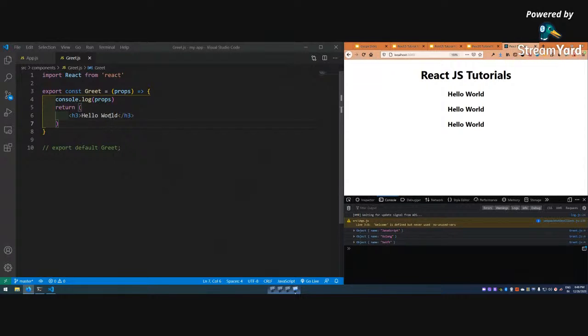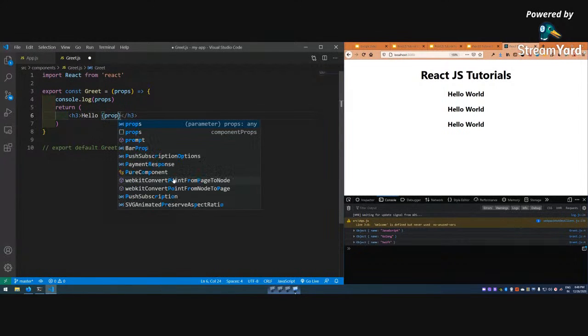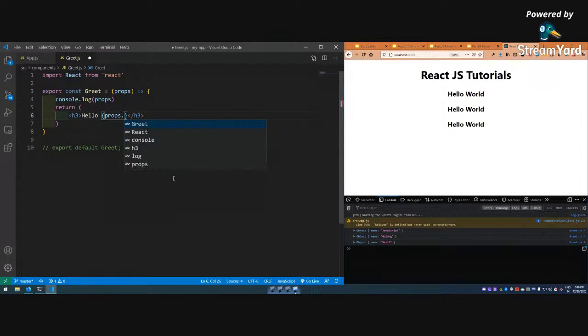So how do I use it? I can use it here. One more JSX trick: hello was a string, so it rendered as it is. But if I want to render a variable, I have to do it inside curly brackets.